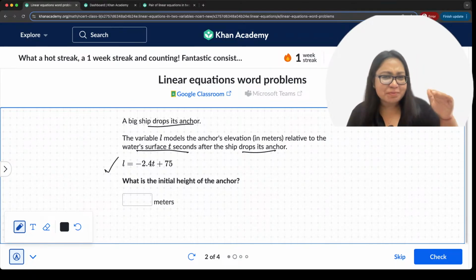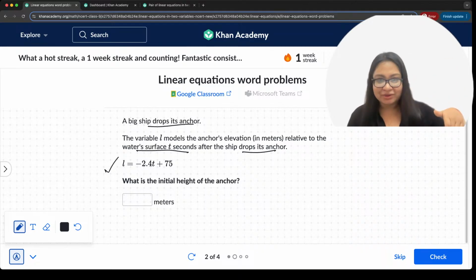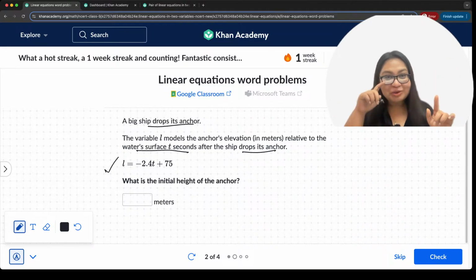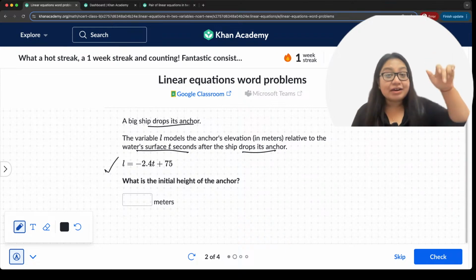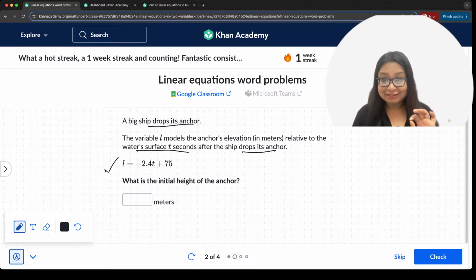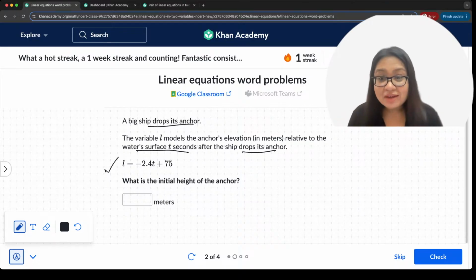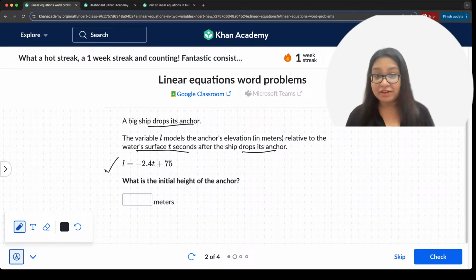So the ship is dropping anchor. It's just going to go down, right? The anchor is not going to fly up. We know that. So there is going to be a reduction in L. All right. Tell me very quickly what the answer comes out. Oh, Rajni gave me an answer. Rajni said 24. Kumar Gaurav said 75.